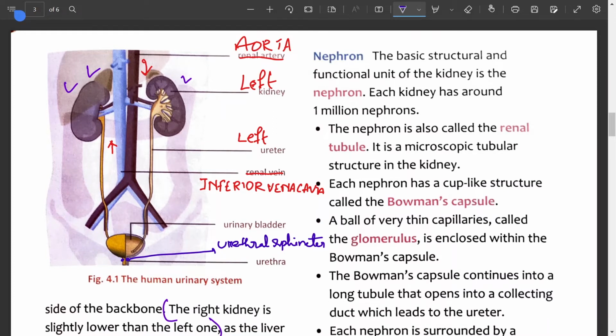Do you know which is the structural and functional unit of the kidney? It is nephron. Each kidney has around 1 million nephrons. Remember, 1 million nephrons. The nephron is also called the renal tubule. It is a microscopic tubular structure in the kidney. So this is the structure of the nephron.